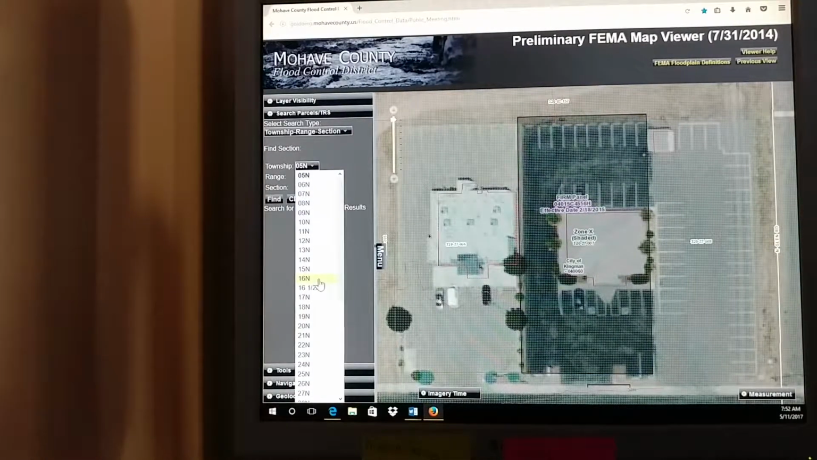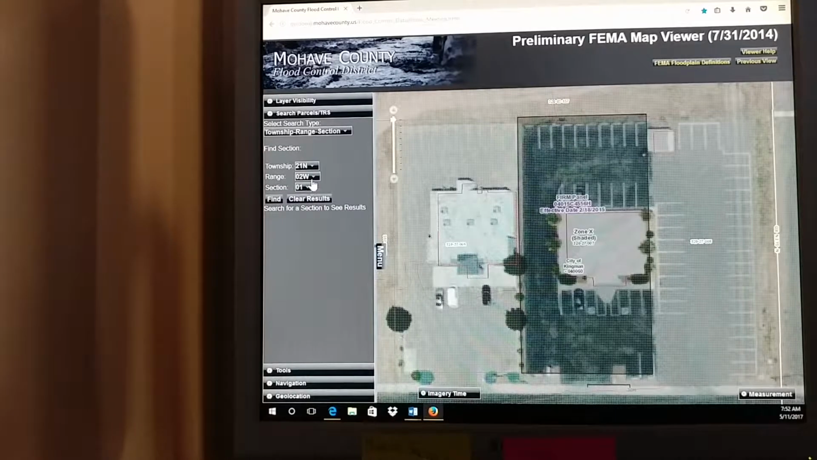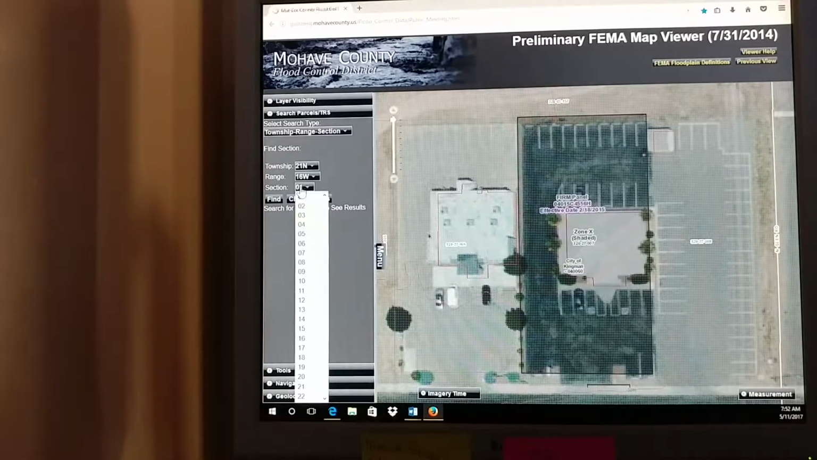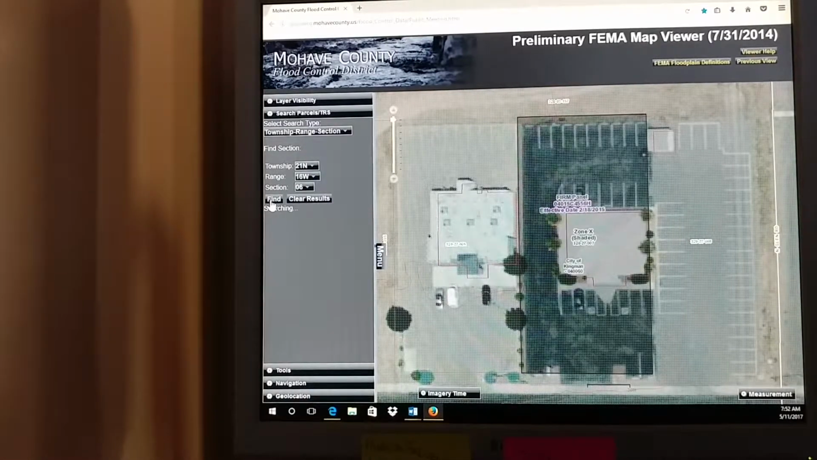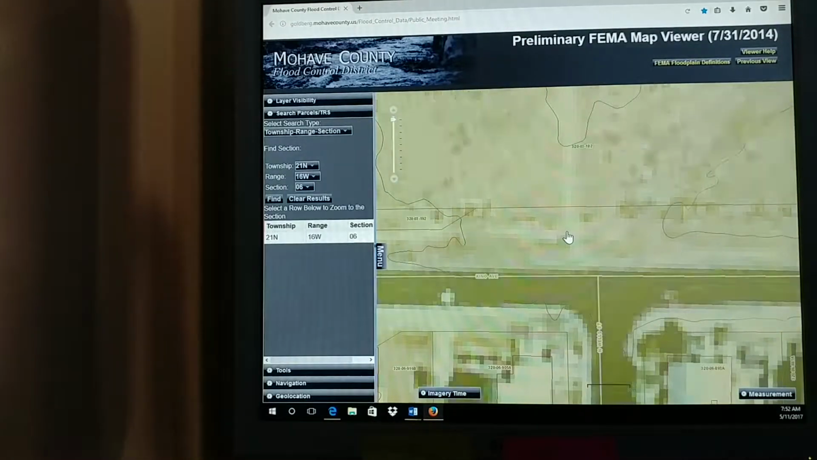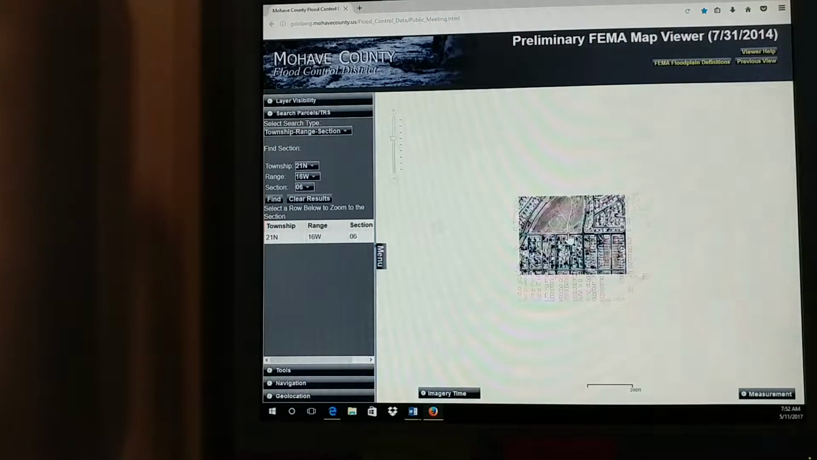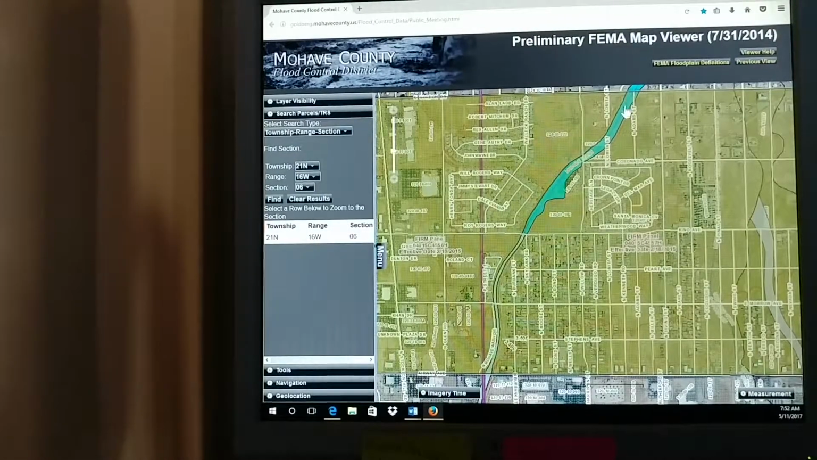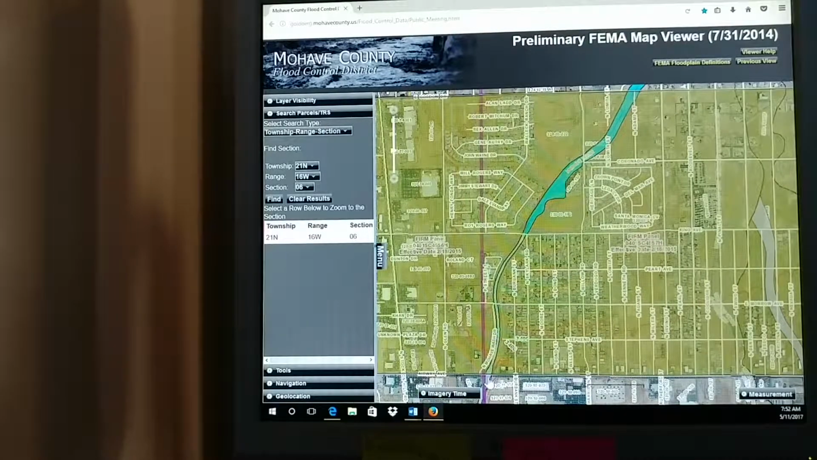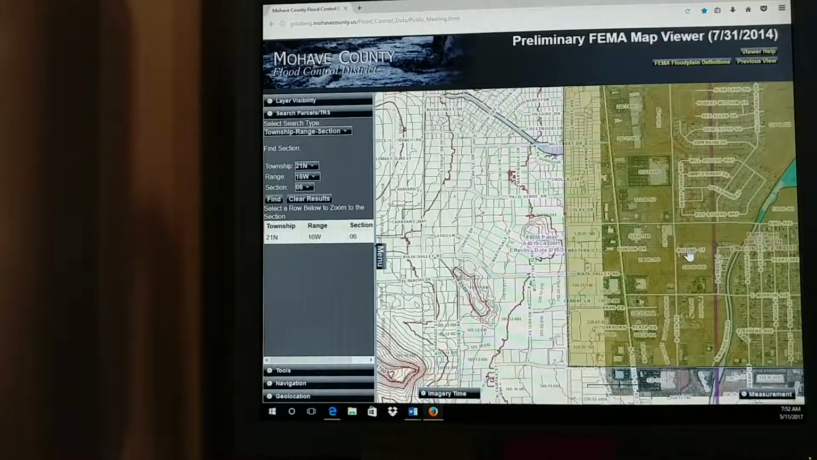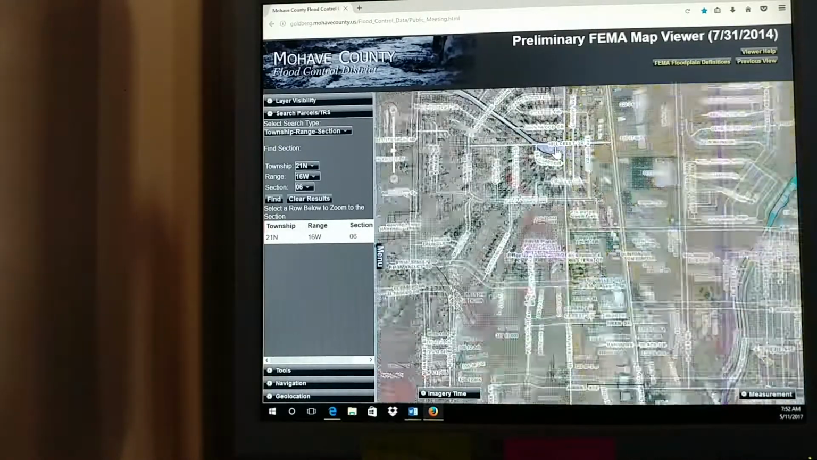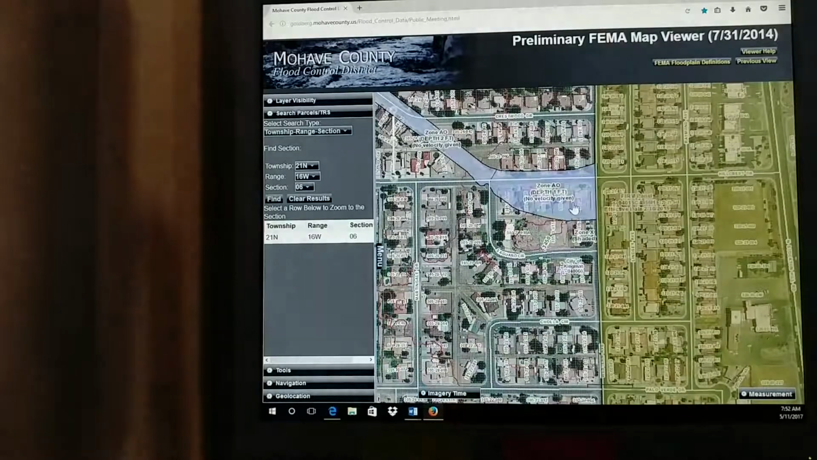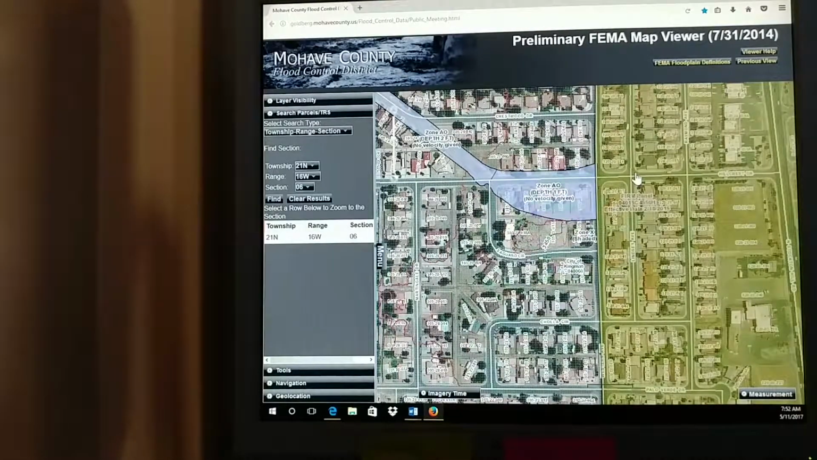Township, range, and section. Of course, you just enter it in. Find. And it'll bring up that whole section. You can see there's a flood zone that runs through here where the wash is. And then over on the other side of Stockton Hill, there is an area here that's zoned AO. Those areas will be required to have flood insurance.